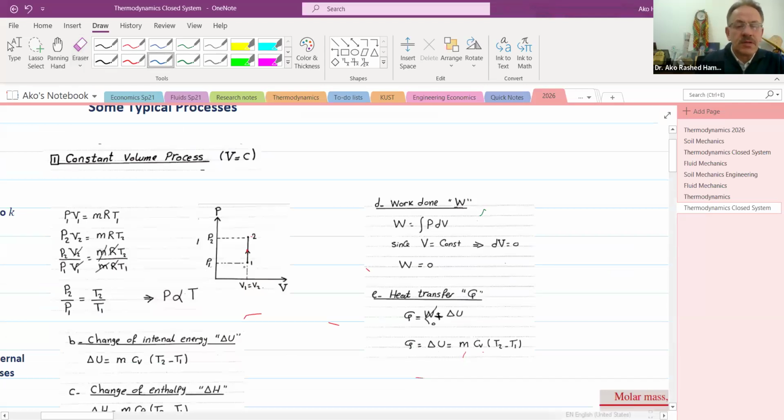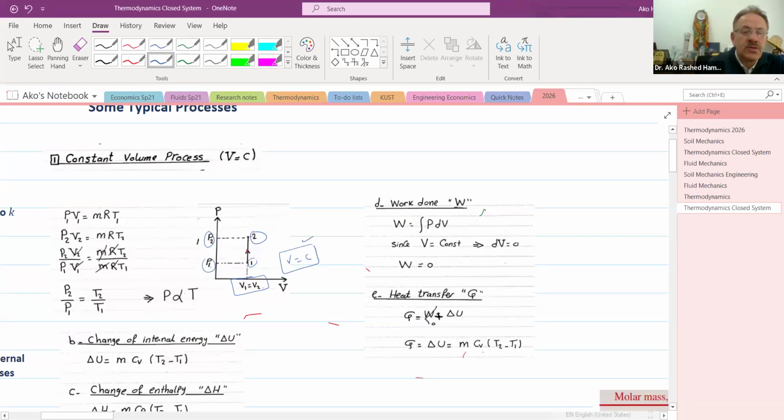The pressure in state 1 will be specified as P1, and the pressure at state 2 will be specified as P2. But when I'm going from 1 to 2 or back and forth, there will not be any change in the volume. So the volume remains constant.